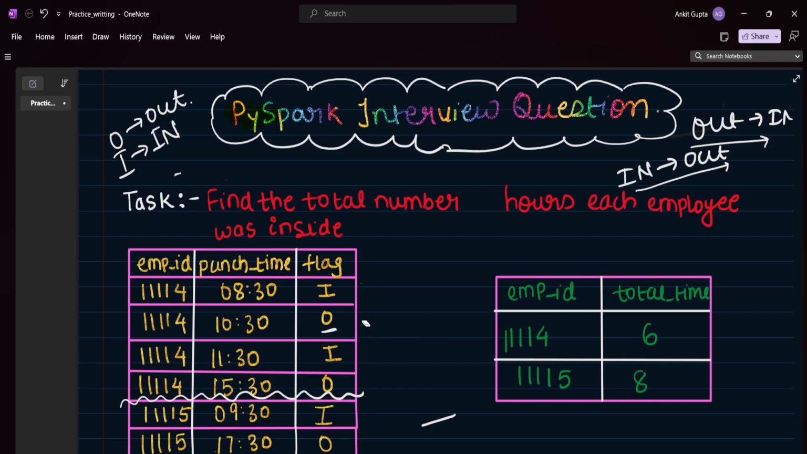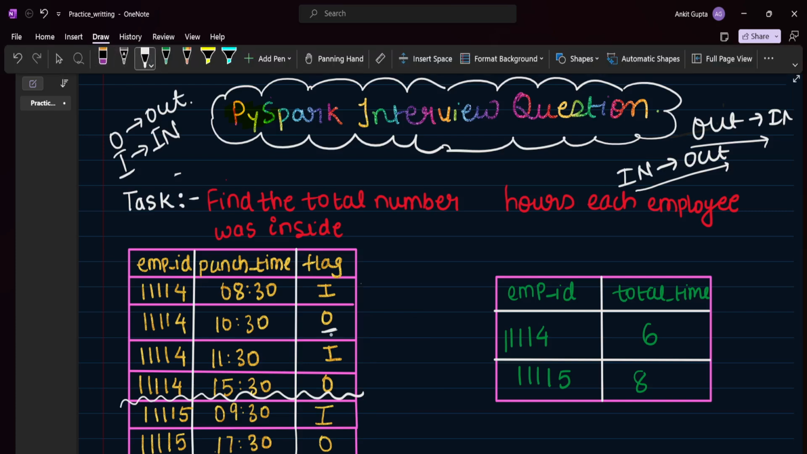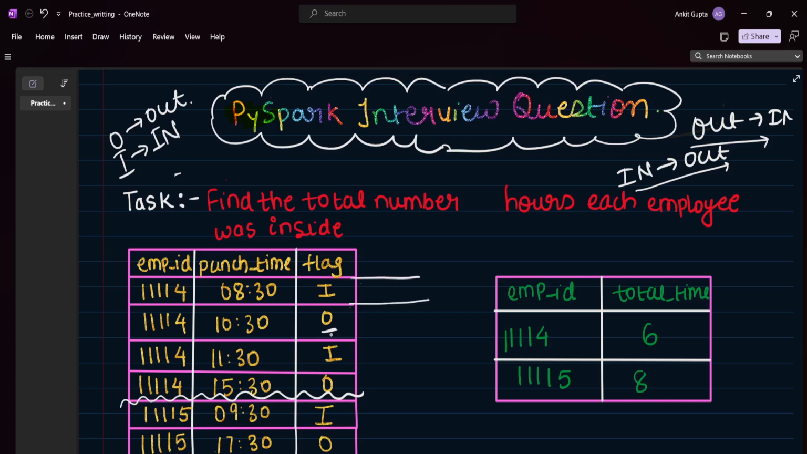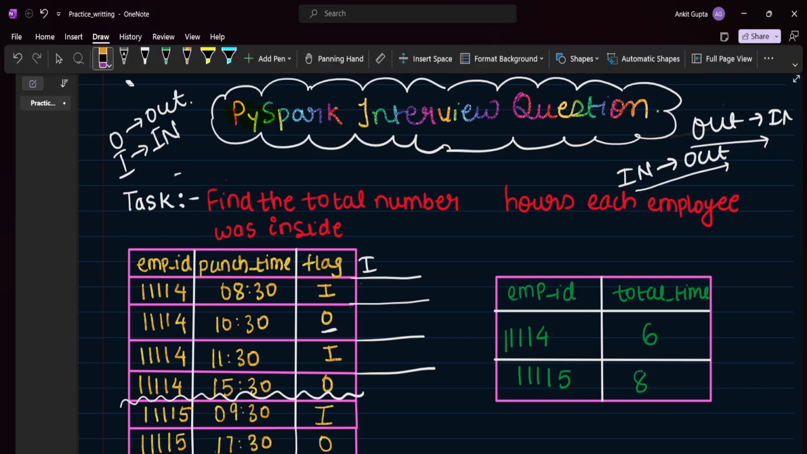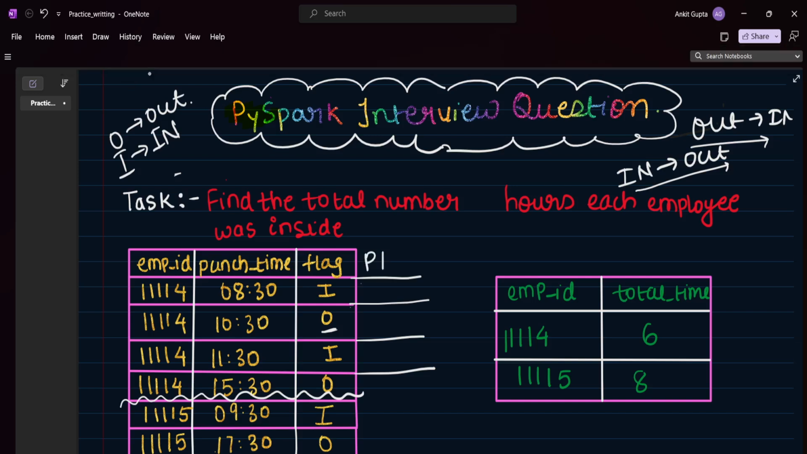Let me explain what exactly I mean. Let's say we want to get the in time for each out. We can get it as the previous punch time, PPT, right? So for this record, what is the previous punch time? This is null, right, because there is no punch before this. For the next one, it is 8:30.